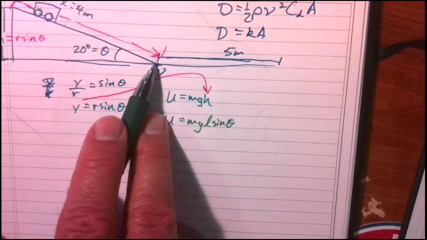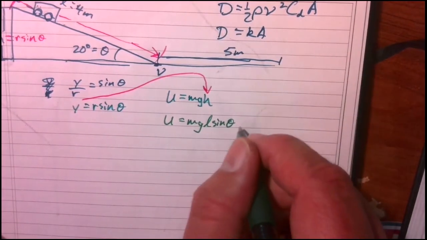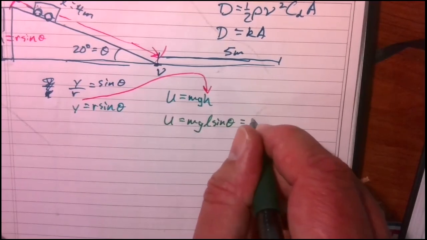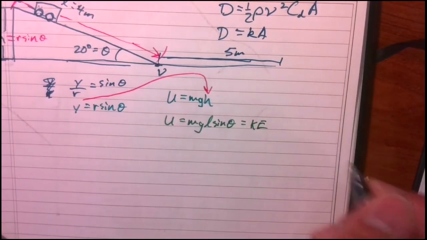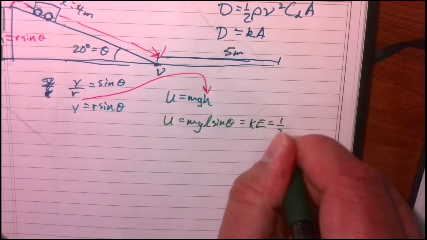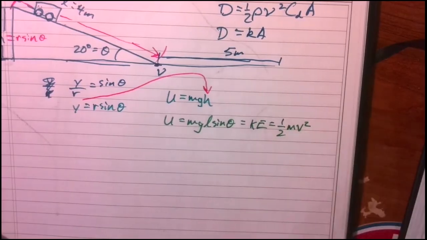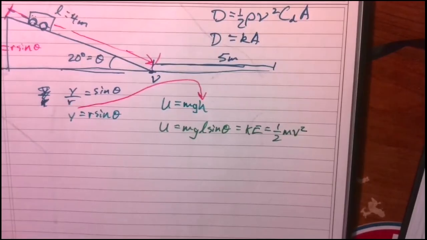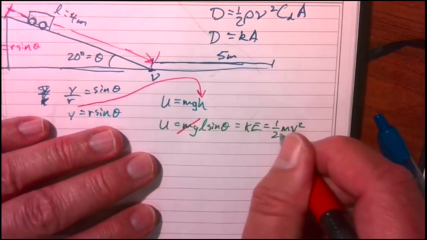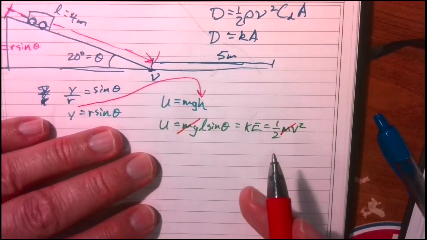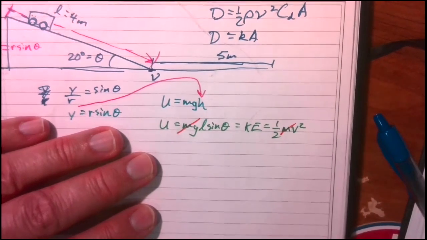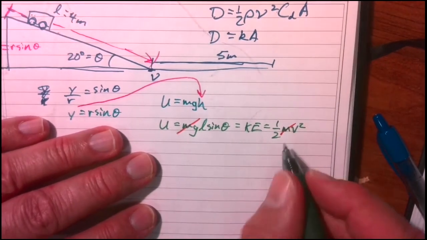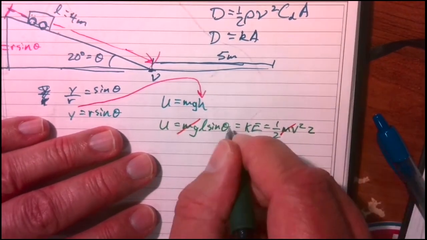And so I want to find the velocity down here at the bottom. So I just need to set this equal to the kinetic energy, or 1 half mv squared. Same thing we did before. And again, the masses cancel. So now I'm going to solve for v. I'll multiply both sides by 2.